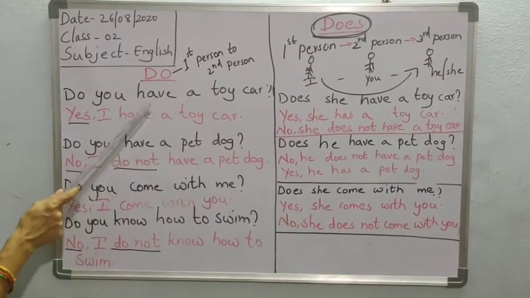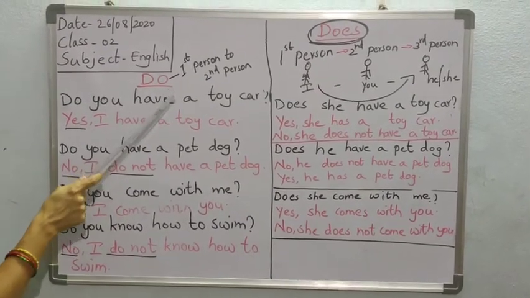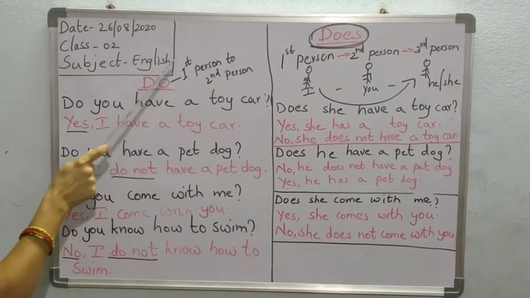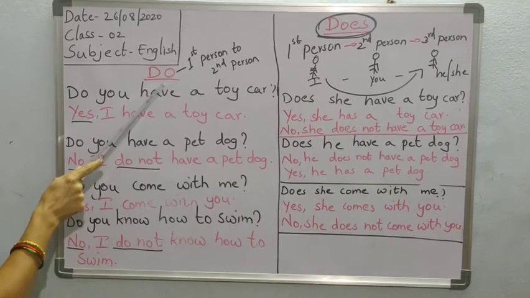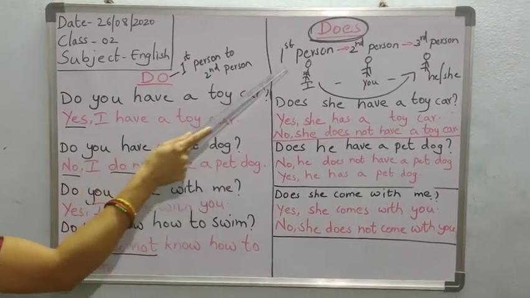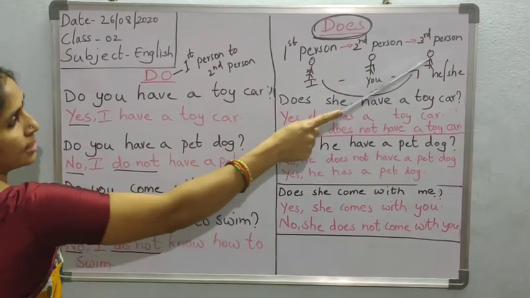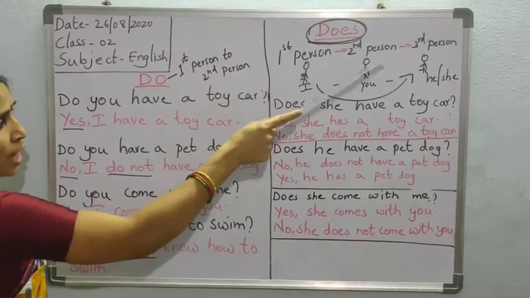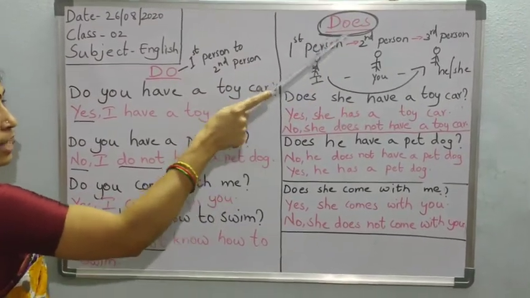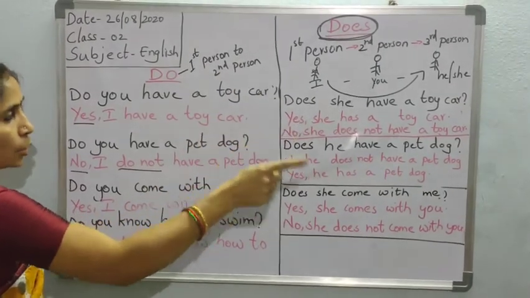When we are asking the question from first person to second person, then we have to use do. When we are going to ask the question about the third person, maybe he is not there near us, so we are going to ask about that person, then that time we have to use does. Okay children?